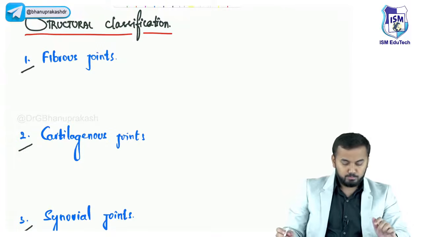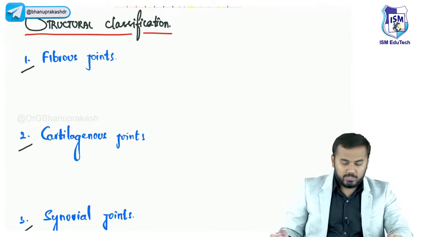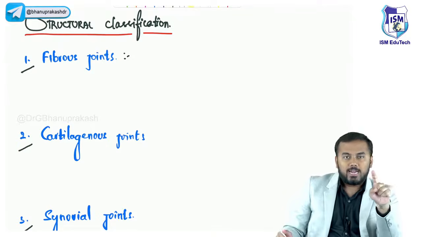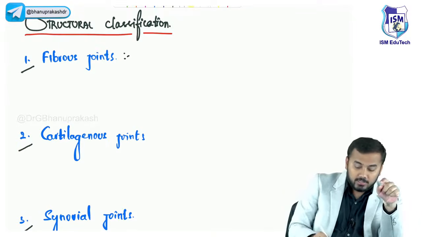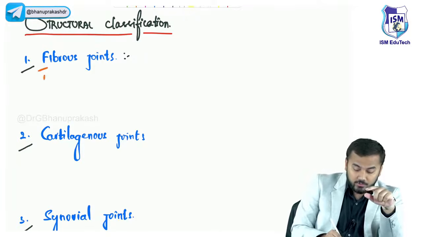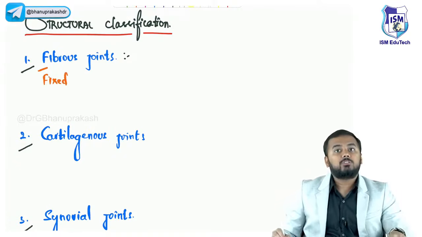Audible, right? Very good. Now coming to these fibrous joints, one very important thing you have to know: look at the first letter. First letter is F. F stands for fibrous. F also stands for fixed joints.